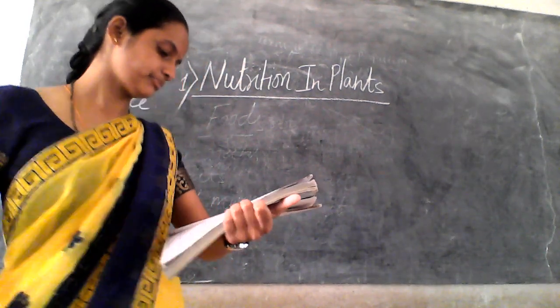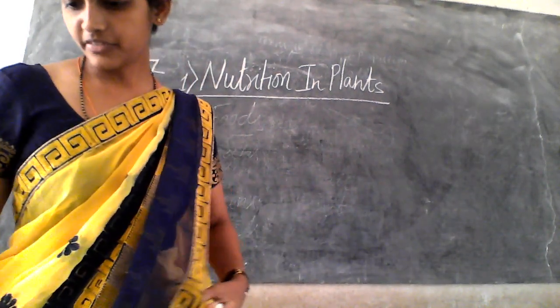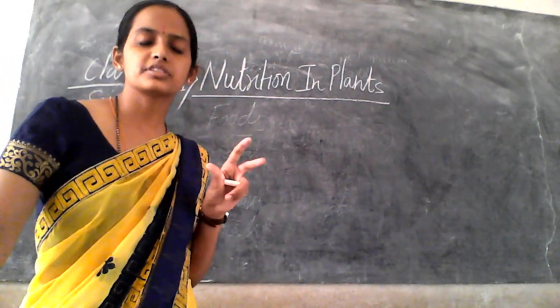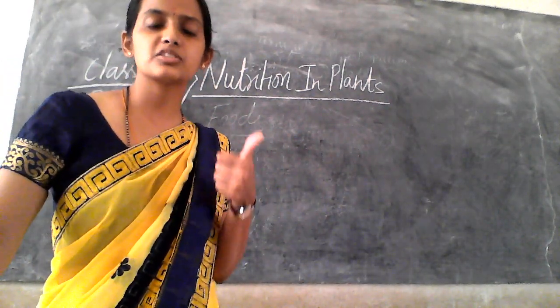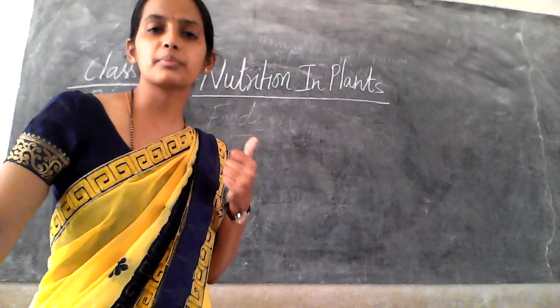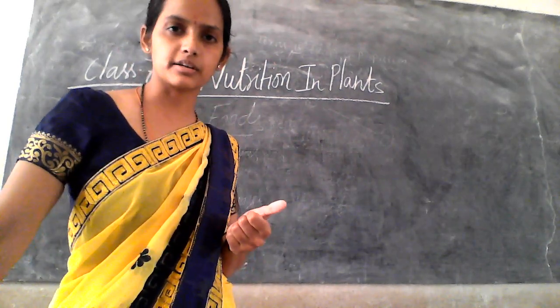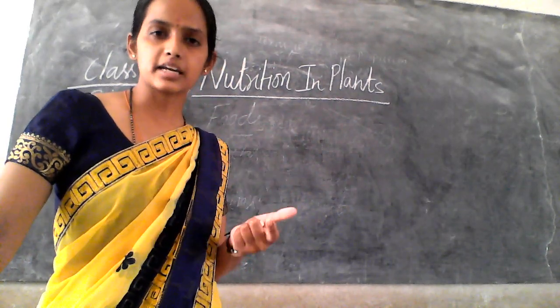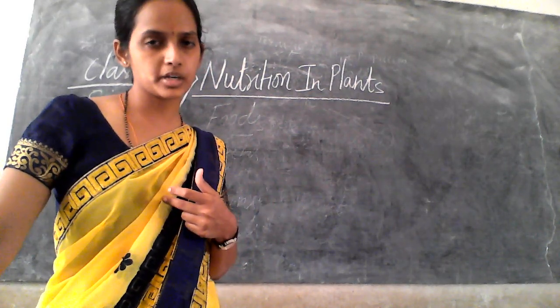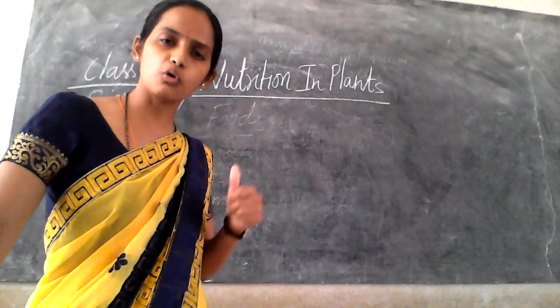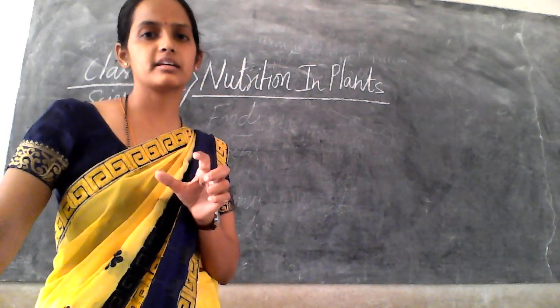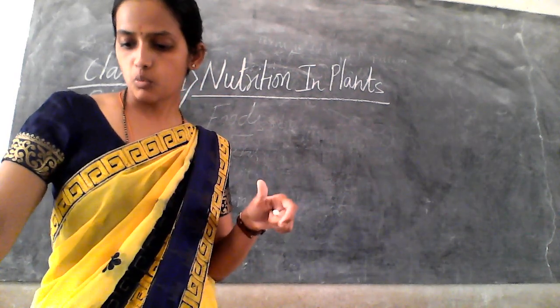Okay, now after this we know that the plants are the only ones which can prepare their own food, right? Whereas the animals, birds and we human beings cannot make our own food, right?